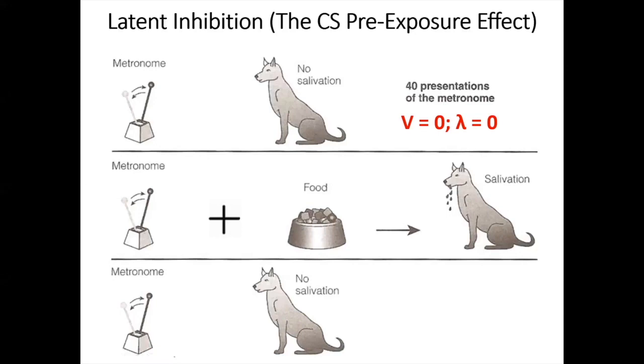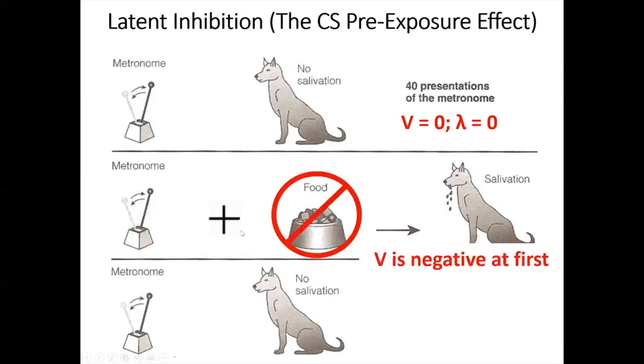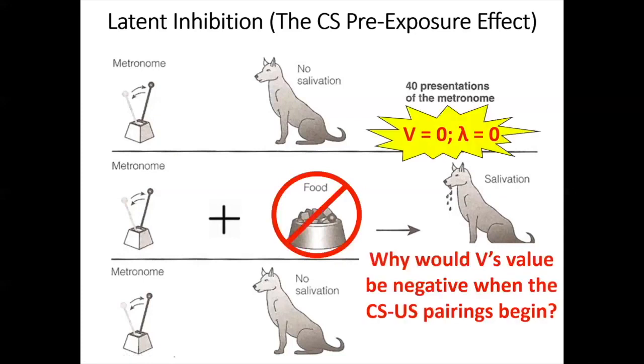So, in terms of the Rescorla-Wagner model, when we first start those metronome and food pairings, it looks like there's a negative value of V that the animal has to sort of overcome before it can start expecting the food, before it can start turning V into a positive value. But the model can't really explain why that negative V value would be there in the first place. Because again, the lack of food during the pre-exposure phase would not have been surprising to the animal. So there's no real reason, based on the logic of this model, why that pre-exposure phase would have caused V to change from its initial value of 0.